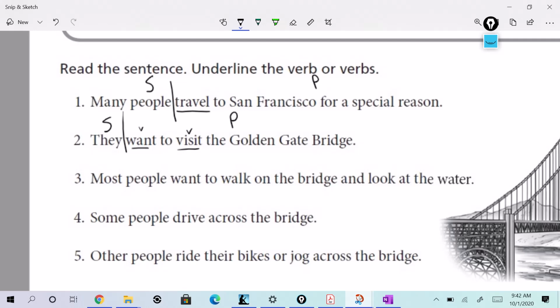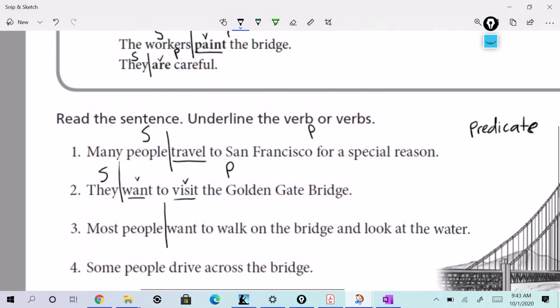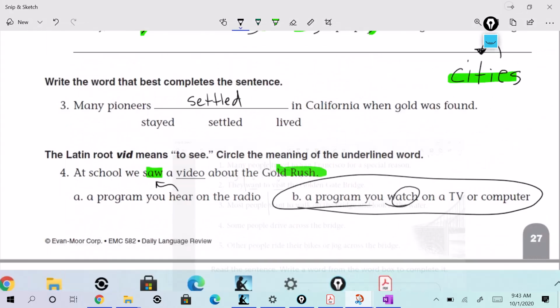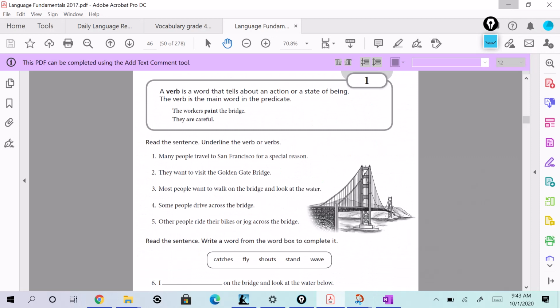So I'll give you a hint. That's where you break that one. You tell me where the subject and the predicate is. And just another hint, the verbs are going to be where the predicate is. The verbs are going to be in the predicate side of the house, okay? So, there you have that. That's verbs 1. All right, and now I'll talk about verbs 2 really quick.